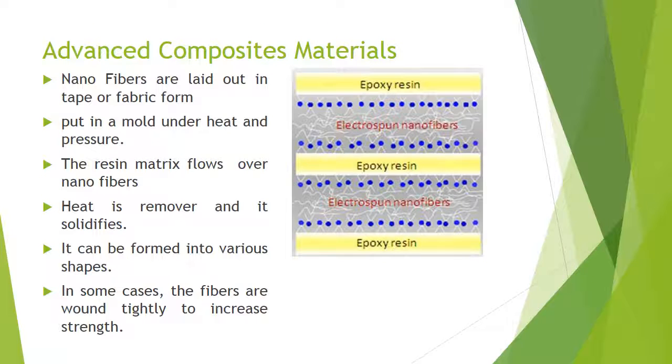The advanced composite materials are made by laying nanofibers in a tape or fabric form. They are put in a mold under heat and pressure and the resin flows over the nanofibers. Then the heat is removed and it gets solidified. We can get the advanced composite material in various shapes. In some cases the fibers are tightly bonded to increase strength.